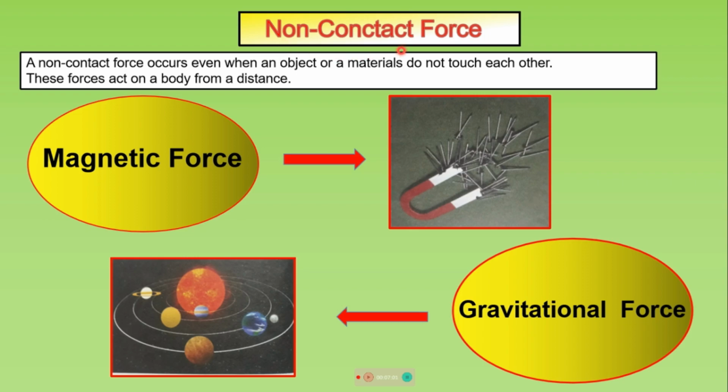Non-contact force. A non-contact force occurs even when an object or a material do not touch each other. These forces act on a body from a distance. An example is magnetic force. When we bring a magnet close to iron nails, they get attracted toward the magnet. Clearly, the magnet has applied a force on the nails, although there is no direct contact between them. So this force which is exerted by the magnet is called the magnetic force.